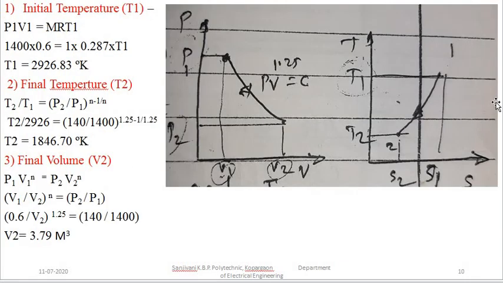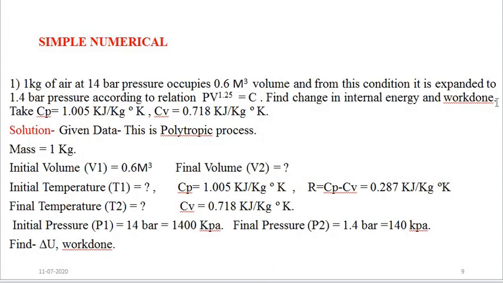In the different numericals on polytropic process, we have to write down the given data properly. You have to see whether that polytropic process is an expansion process or a compression process.